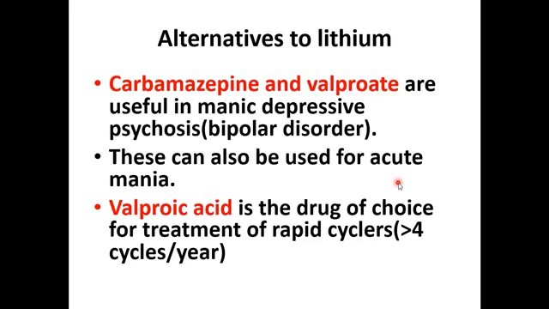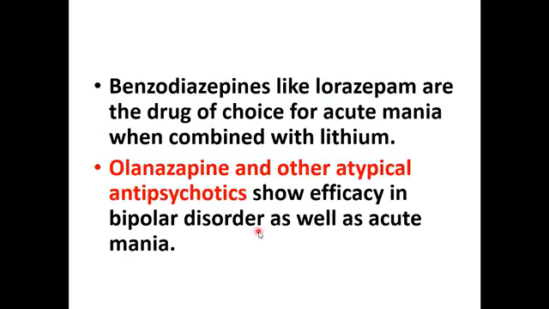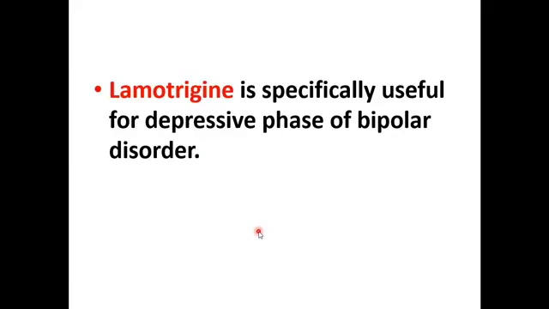And valproate, if you talk about only the valproate, it is a drug of choice for the treatment of rapid cyclers. For example, if the bipolar disorder person has rapid cycles, manic phase and depressive phase together, more than 4 cycles per year, then we can give valproic acid. Valproic acid is more effective for your rapid cyclers, more than 4 cycles per year. And benzodiazepines like lorazepam, I told you, is the drug of choice for acute mania when combined with lithium. And olanzapine and other atypical antipsychotics show efficacy in bipolar disorder as well as acute mania. They are used when patients are not sensitive to benzodiazepines. And lamotrigine is specifically useful for your depressive phase, not in the manic phase.